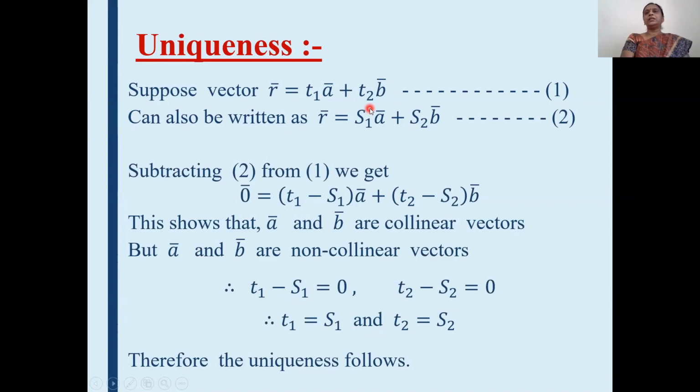Okay. This type of theorem in the examination will be asked for 3 marks. A diagram is necessary. First you prove the first part of the theorem, then its converse and uniqueness. If the words 'if and only if' come, then you have to prove the theorem and its converse. And if the word 'unique' is added in the statement of the theorem, you have to prove the uniqueness. Okay, is it clear to you?